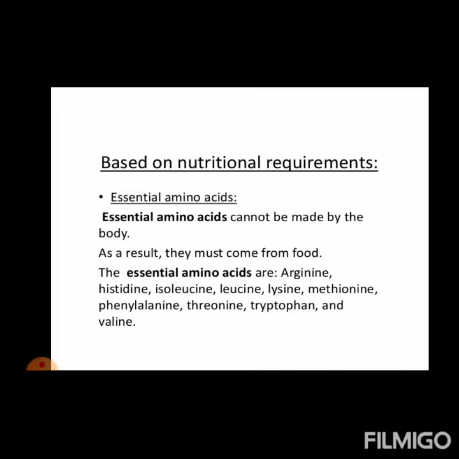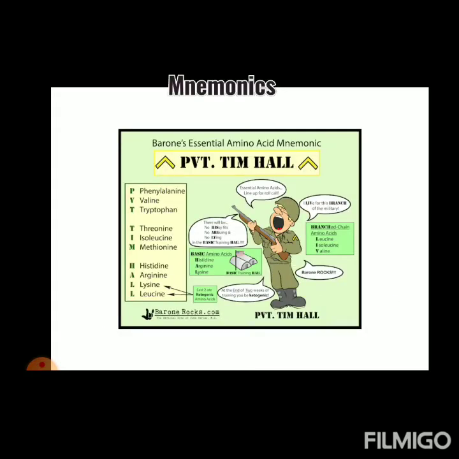Remembering this is very difficult. Now, I will tell you the easy way how you can remember the essential amino acids. Now, the mnemonic for remembering these essential amino acids is PVT Tim Hall. In PVT, P stands for phenylalanine, V stands for valine, and T stands for tryptophan.